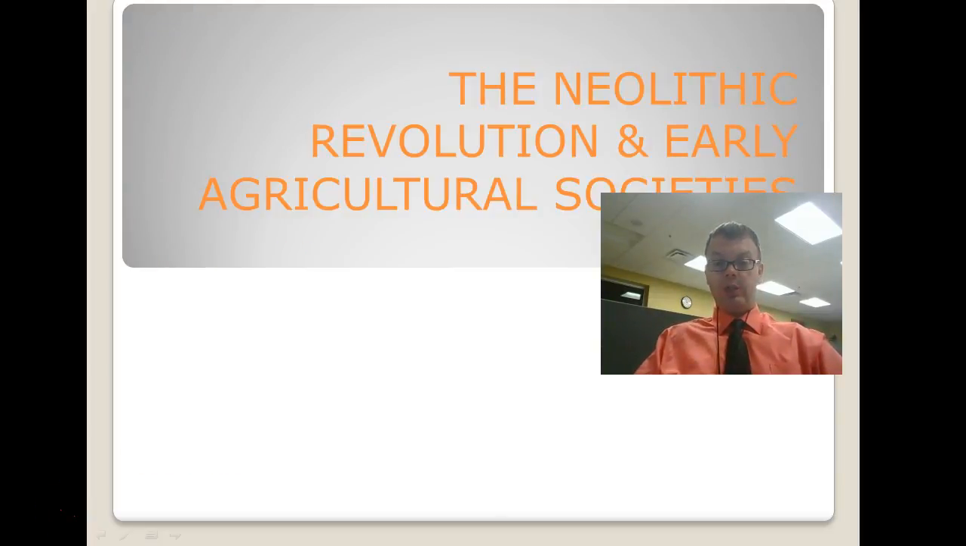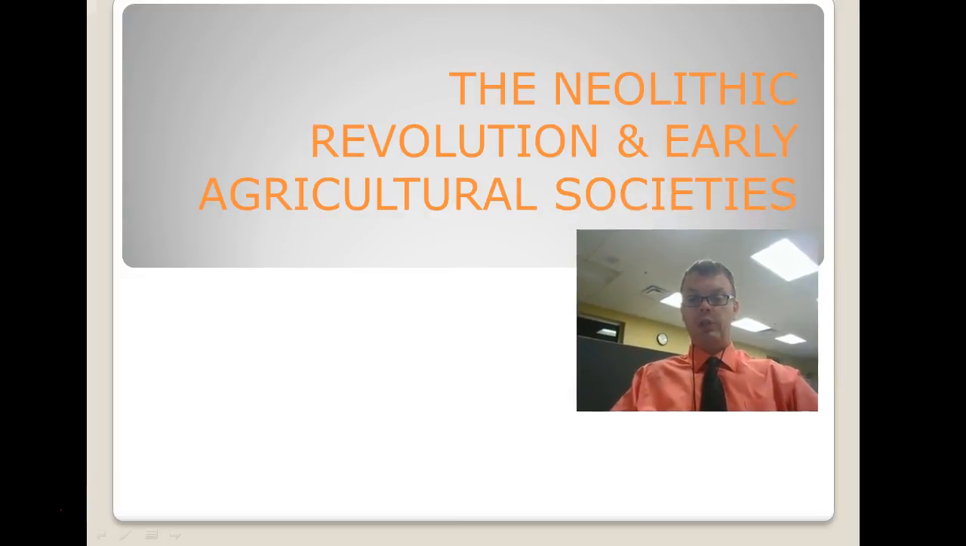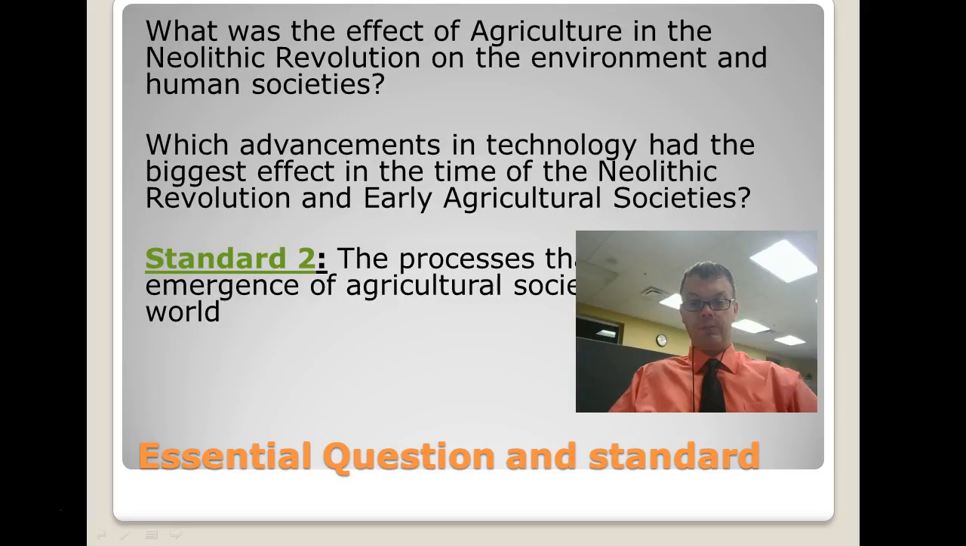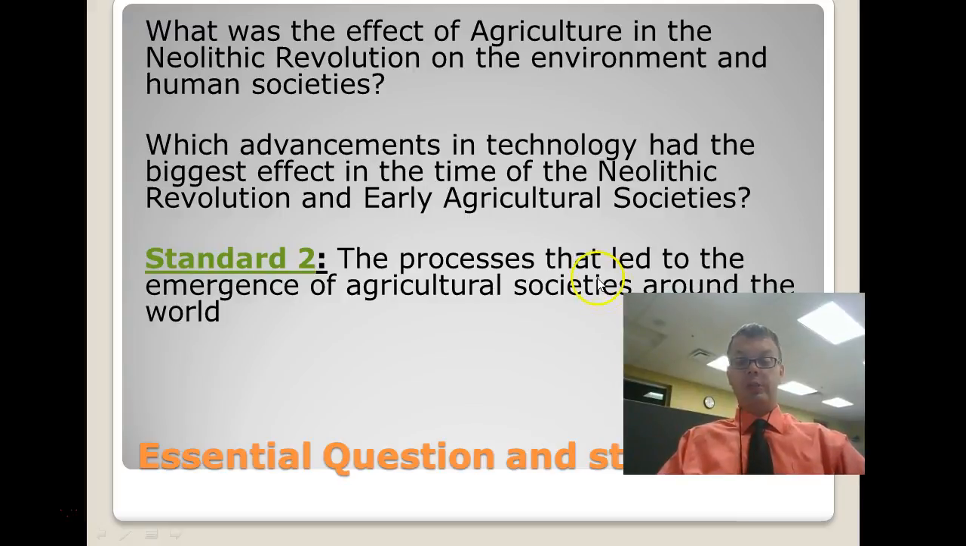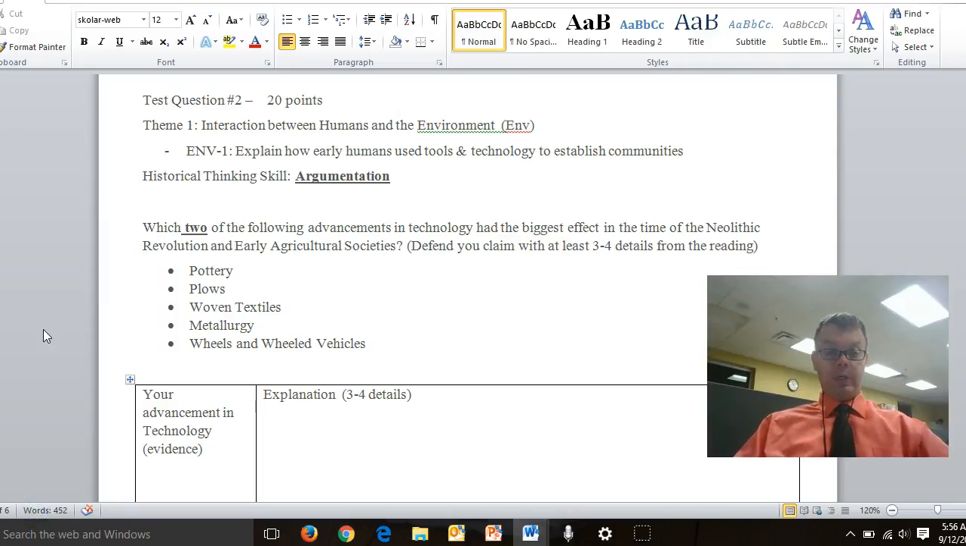As you see, we are still on our chapter, the Neolithic Revolution and Early Agricultural Societies. Today especially we're going to be looking at our second essential question: what advancements in technology had the biggest effect at the time of the Neolithic Revolution and early agricultural societies? So let's take a look at our take-home question number 2.